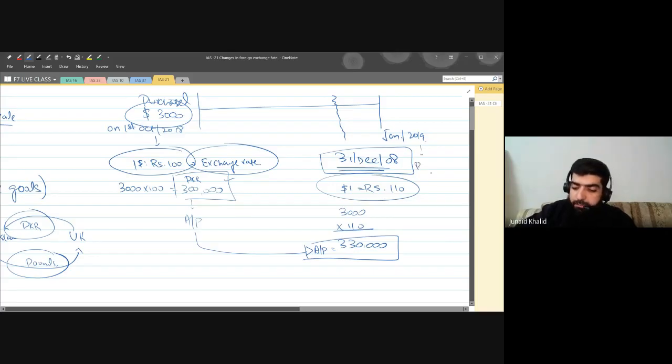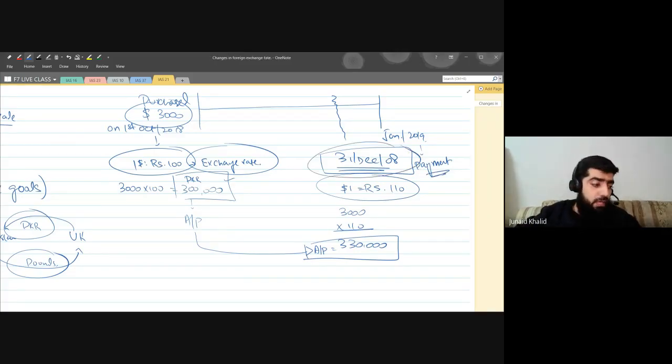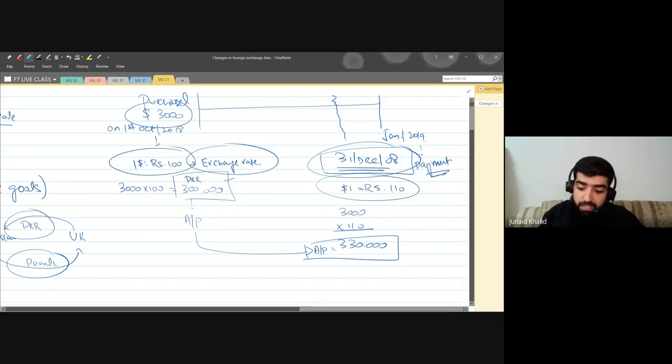So on the reporting date, the exchange rate changed, and because of this change my liability is now 330,000. At the time of the transaction it was 300,000; at the date of reporting it's 330,000.